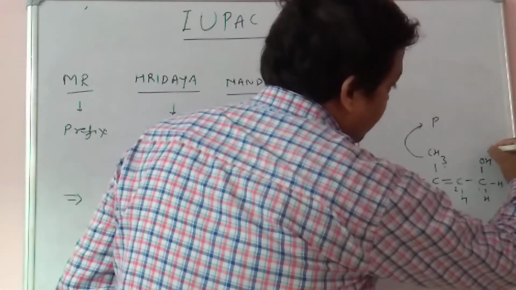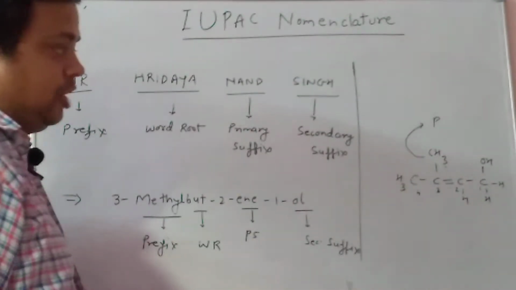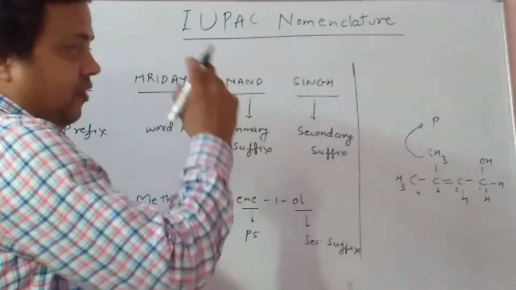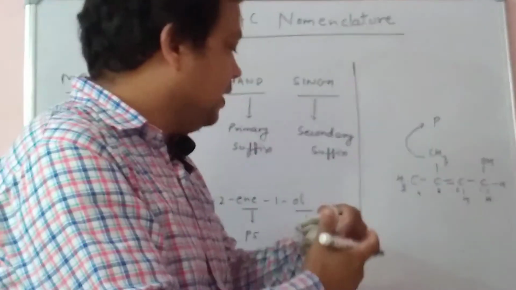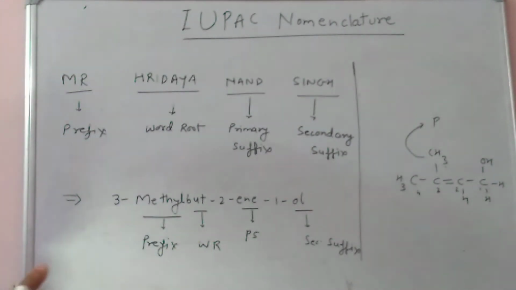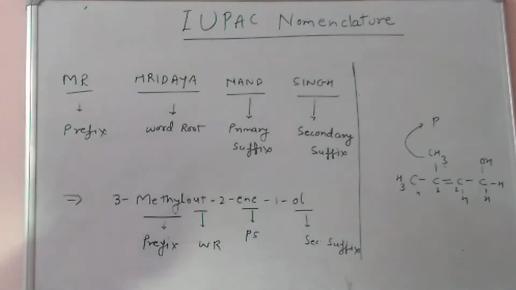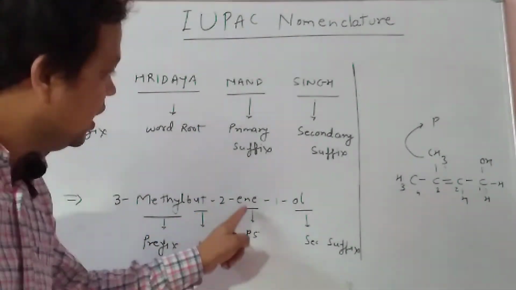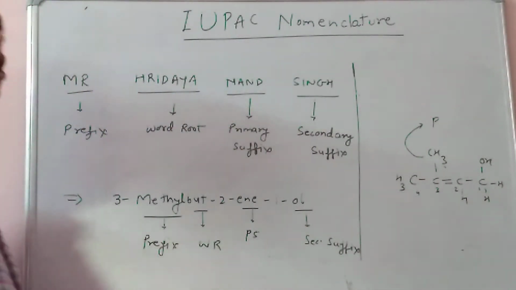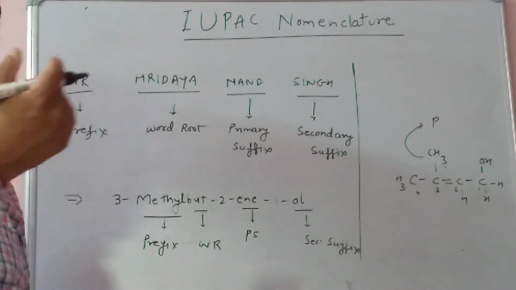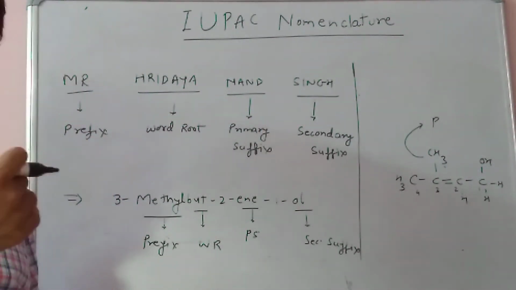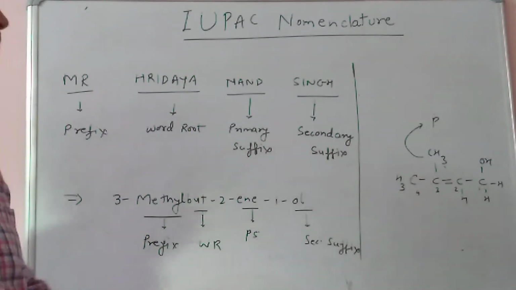So we will give preference to the hydroxyl group. The ene group works as the primary suffix. So the primary suffix is 2-ene, and we can write down 2-ene. Which are the primary suffixes? Ane, ene, yne: alkane, alkene, alkyne. These are the primary suffixes.